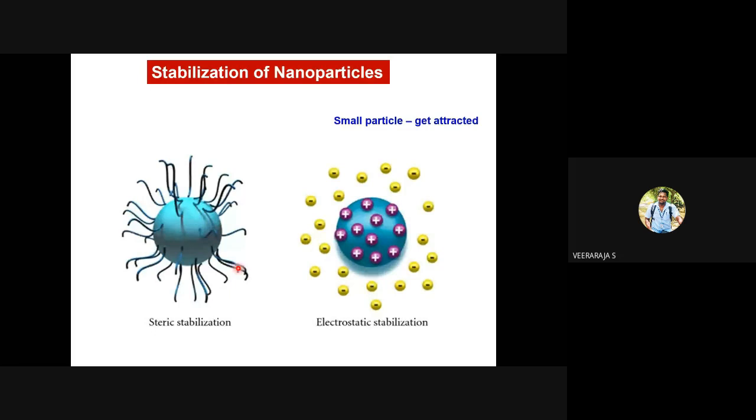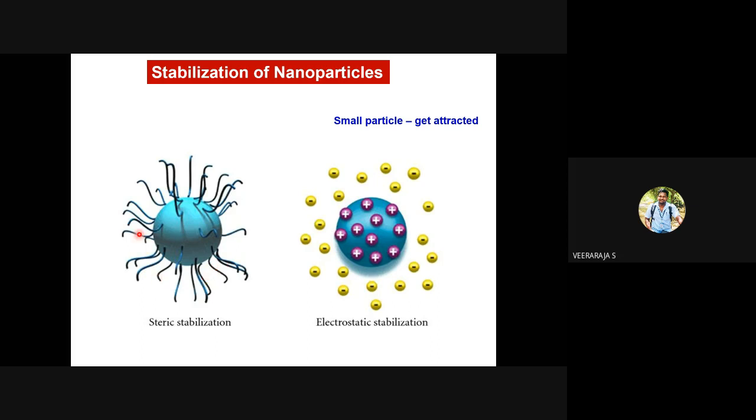No. It's because these chemical molecules will have a steric effect, and will not allow particles to combine and make a larger grain. This phenomenon is known as steric stabilization. There is a steric effect, a hindrance against the growth of particles. This is one way of stabilizing the nanoparticles.